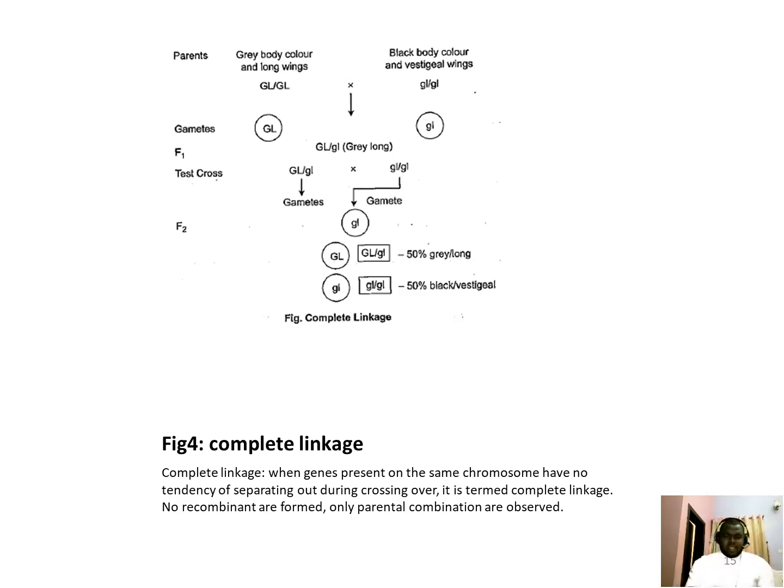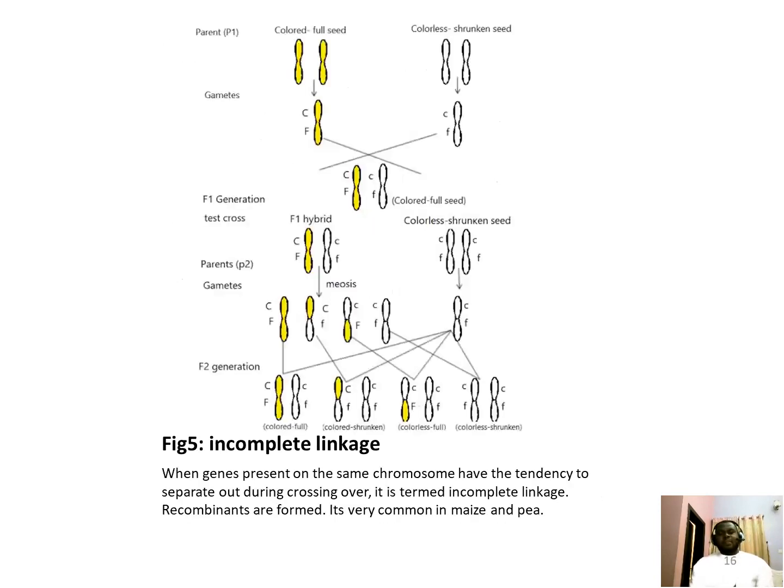We have incomplete linkage. Let's take a look at this diagram. We are talking about incomplete linkage. When genes that are present on the same chromosome have the same tendency to separate out during crossing over, we can say that it has passed through the process of incomplete linkage. And in this case, you can see that recombinants are always formed, and it's always common in females and males.